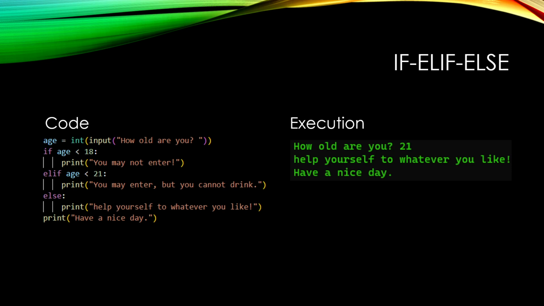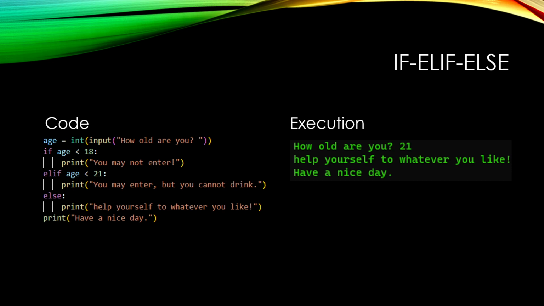You're doing an input that asks, how old are you? That is being cast to an int and then being stored in age. We ask, if age less than 18, you may not enter. We print that. Elif, here's our second condition that we check. If age is less than 21.